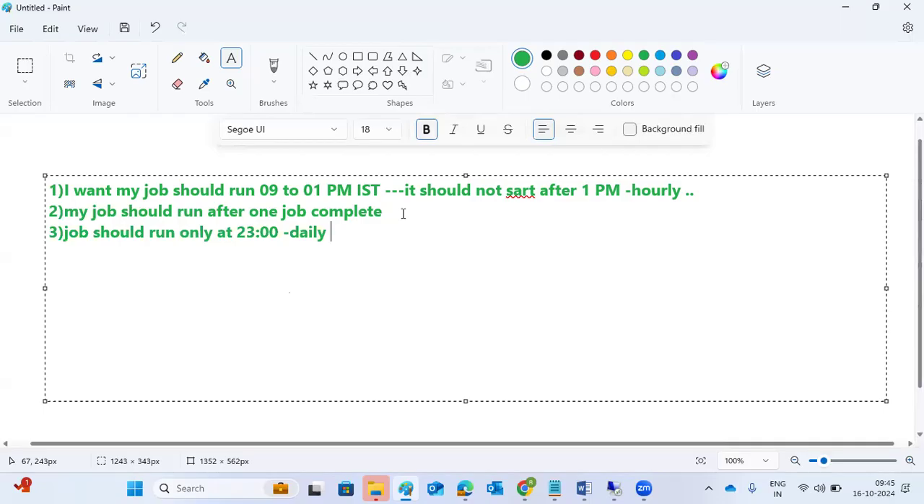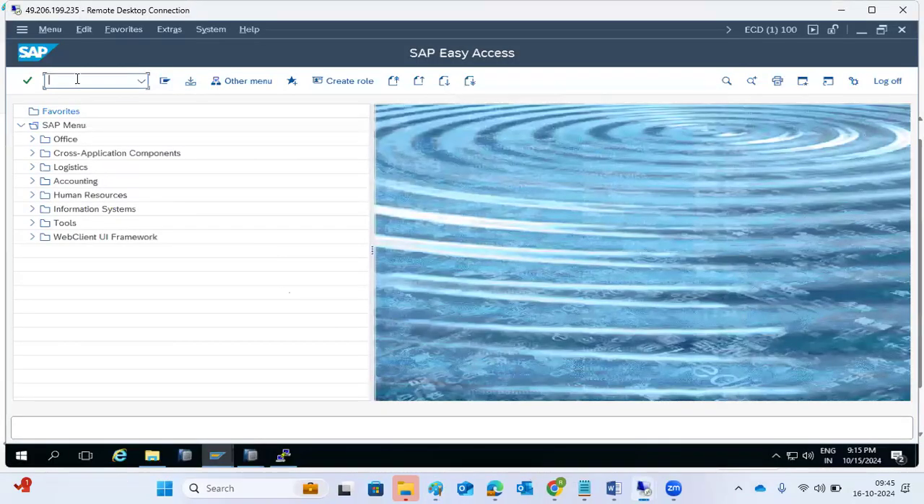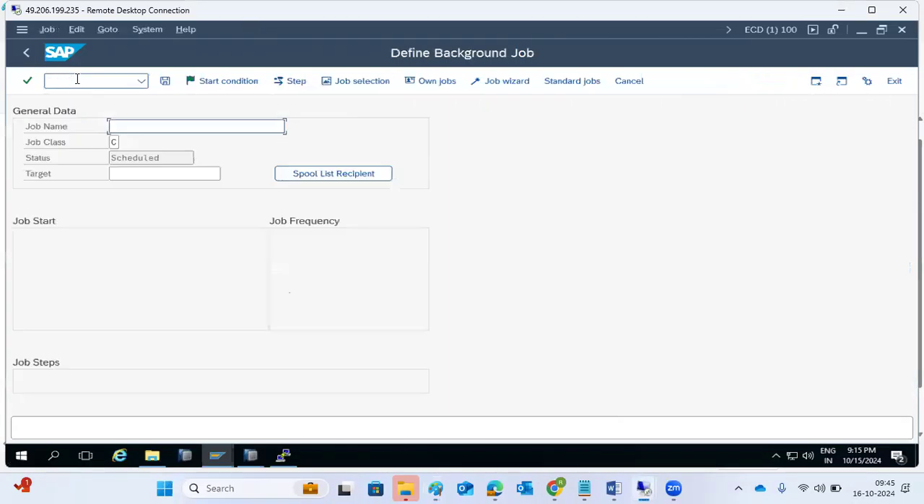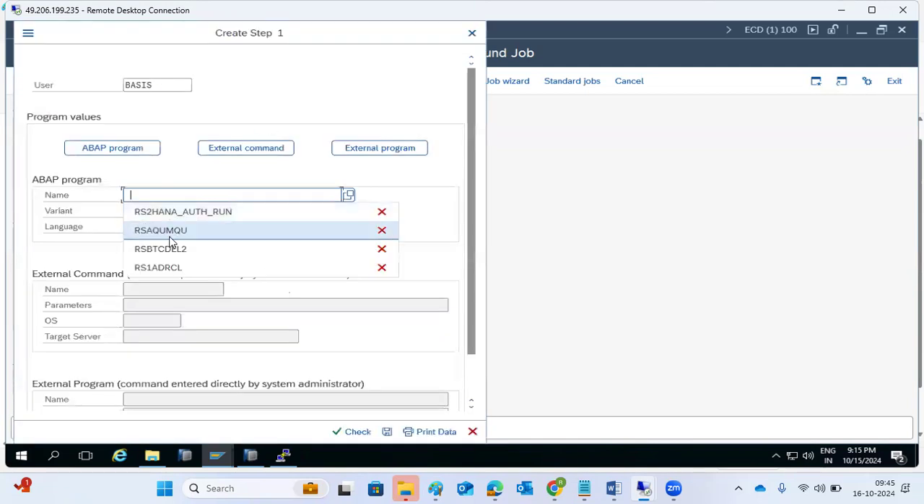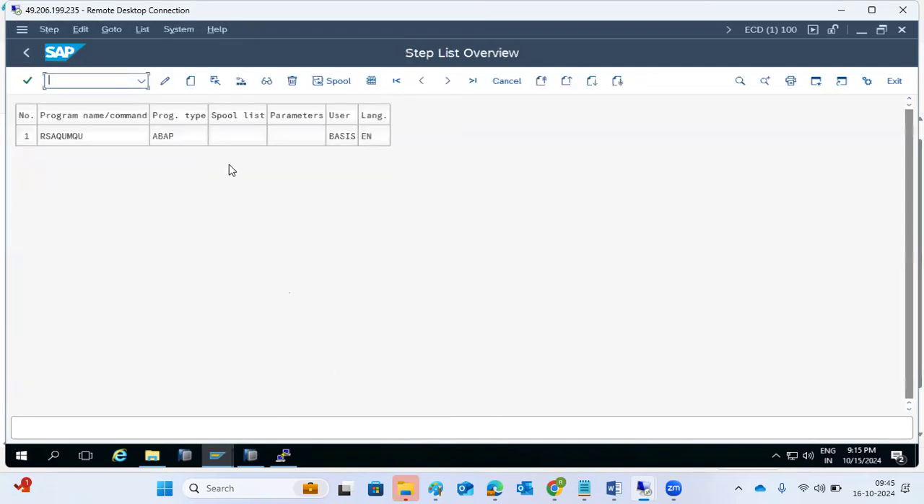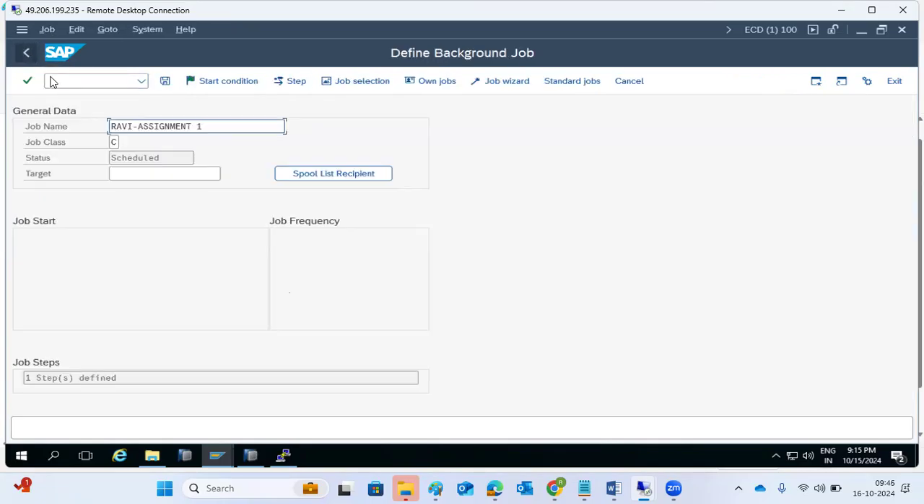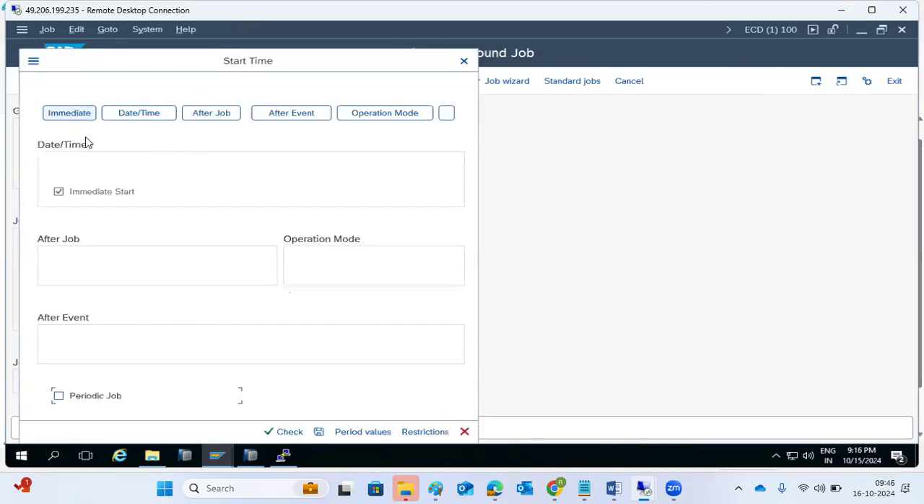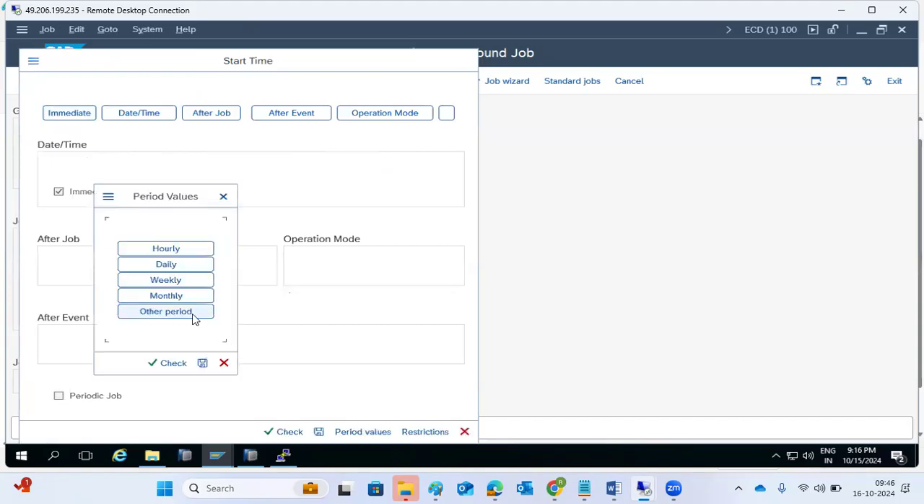This is the output I need from everybody. I will log into the system and create your name. Under your name I will go to your assignment. For assignment 1, I will go to the job step. Take any program, that's not a problem, the program name is not a problem. Then go back. What is the first one? Immediately or daily. At what time do you want to execute this job? So daily.